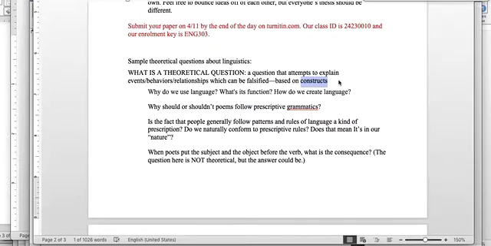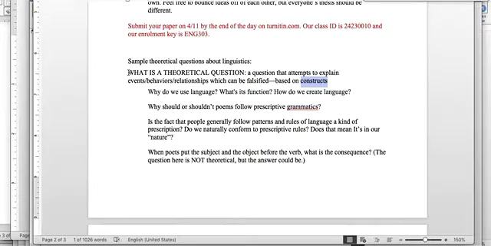But you guys have to ask theoretical questions about linguistics. That doesn't mean that the question only has to deal with language, right? You're using language to answer much bigger, broader questions.